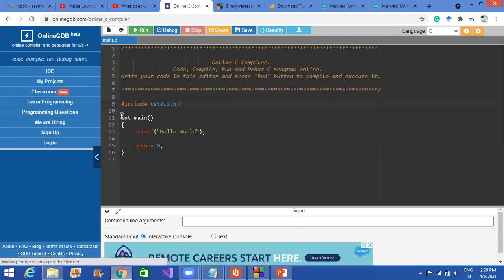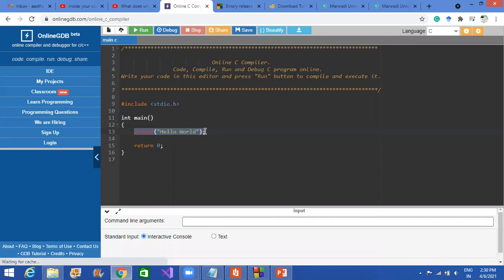This is int main. This is your main step. In this, main is a function. In the function, you are going to write your logic. And I have just written a simple logic, that is printf hello world.